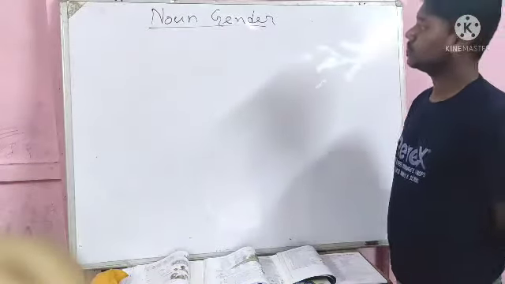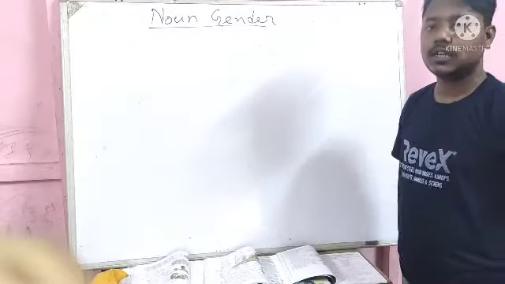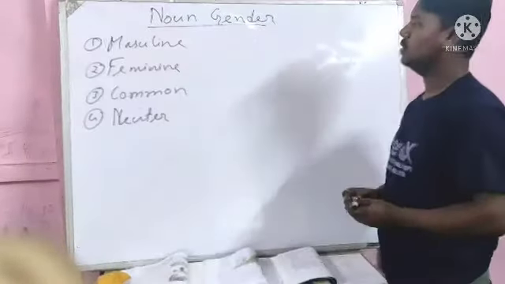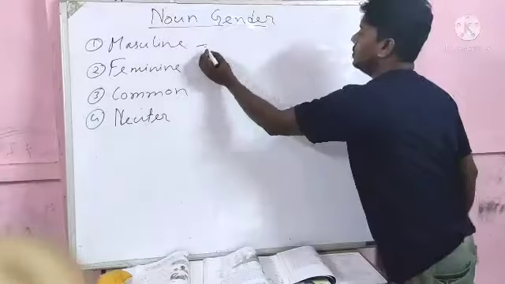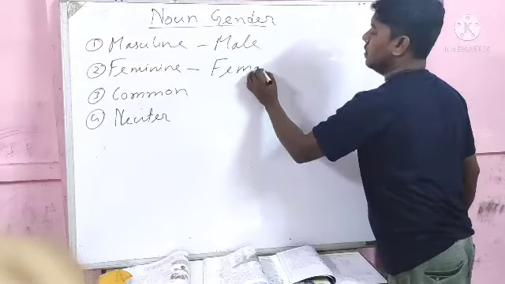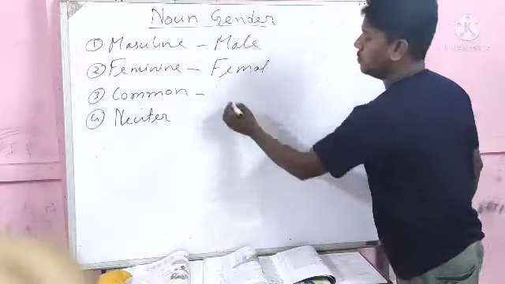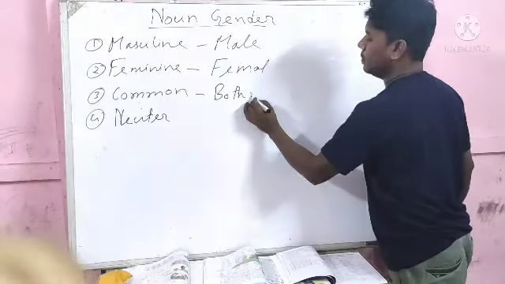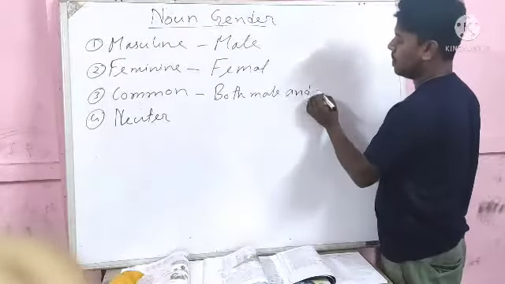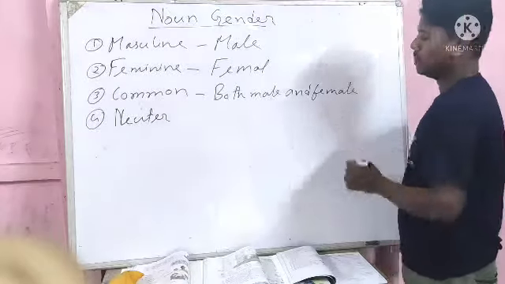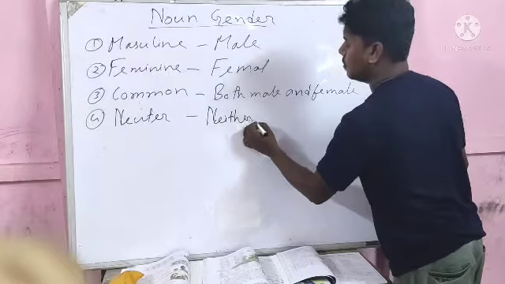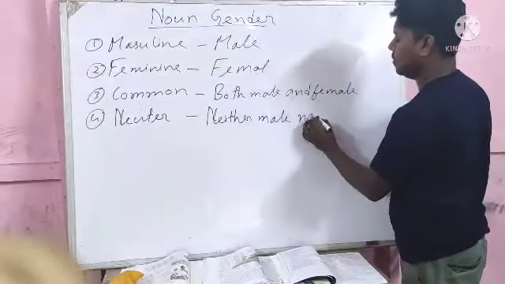Those are common gender and neuter gender. So these 4 are the noun genders. Masculine means male, feminine means female, common means both male and female, and neuter means neither male nor female.